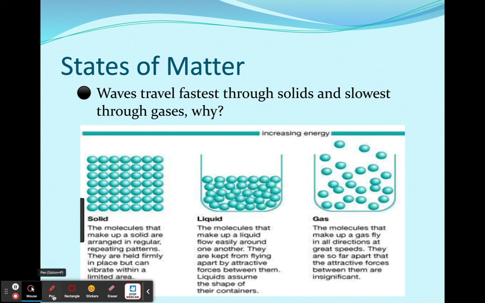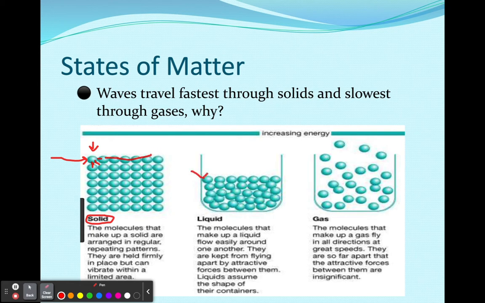States of matter. This is exactly what we're talking about. So if we look at here, we're looking at a solid. Those particles, all these little blue circles, are really close together. So a wave comes, let's just say a sound wave, and it hits this particle. Well, it doesn't have to go far at all before it hits this one, and even this one a bit. And right away, it hits the next, the next, the next. So the energy is transferred very quickly.